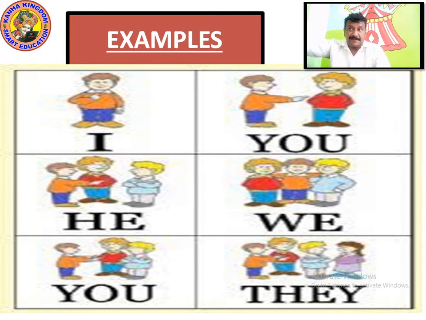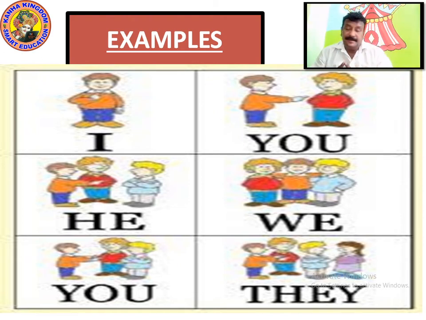When one guy is separate, it is showing he. When these two people are talking, going aside and talking, facing towards each other, he is addressing them as they. What is the orange color shirt showing? He is showing that there are two people who are talking. So he is addressing them as they. Now you can understand by this: I, you, he, we, you and they. How to address and when to address.